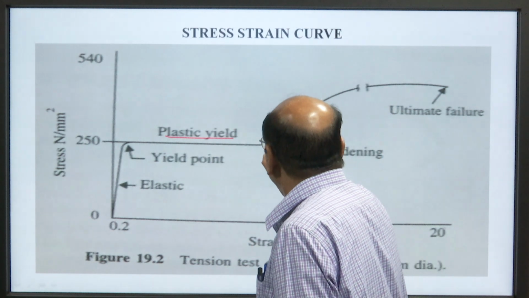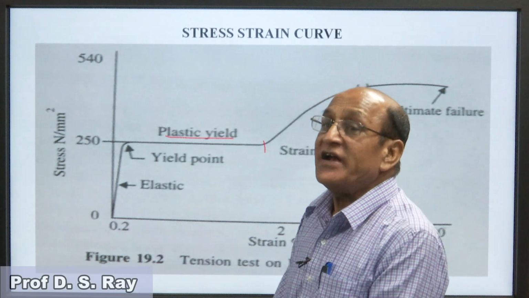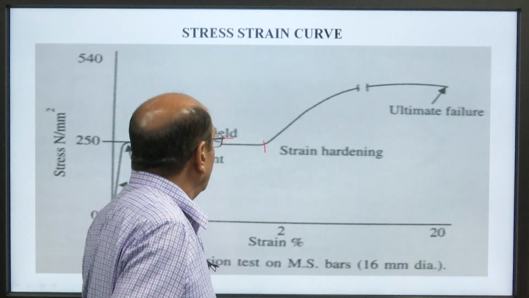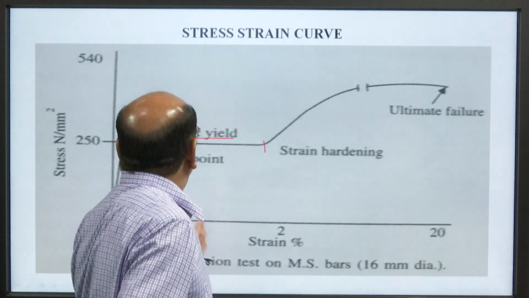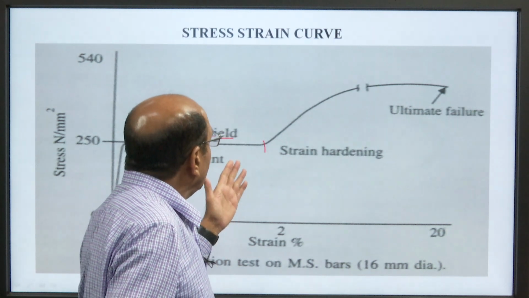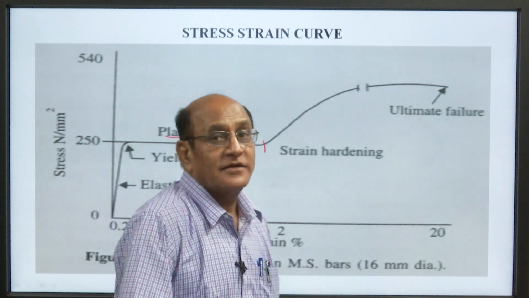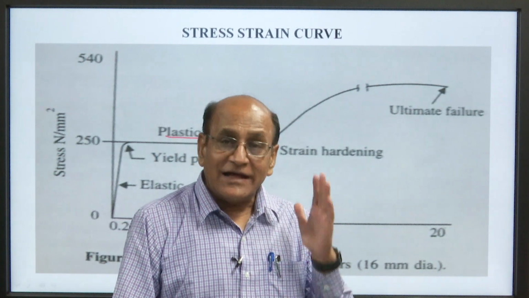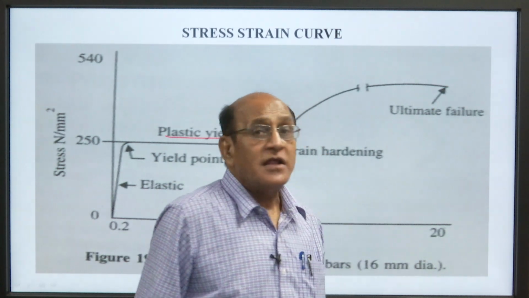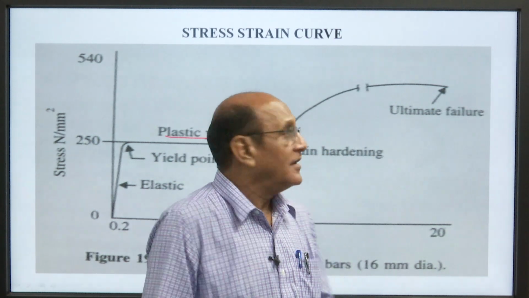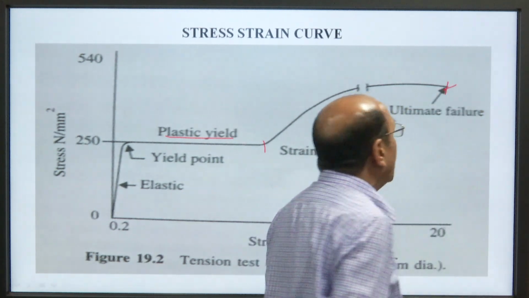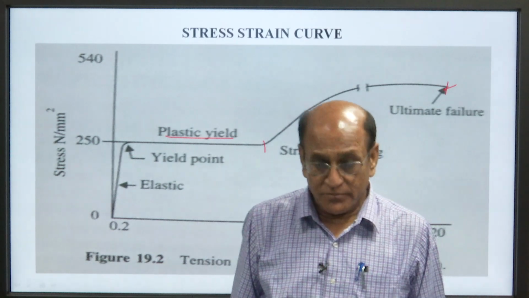After that comes strain hardening; this is the point of strain hardening. Then again, in the plastic state also, the stress will go on increasing. A time will come when the bar will break. So, this is the ultimate failure.